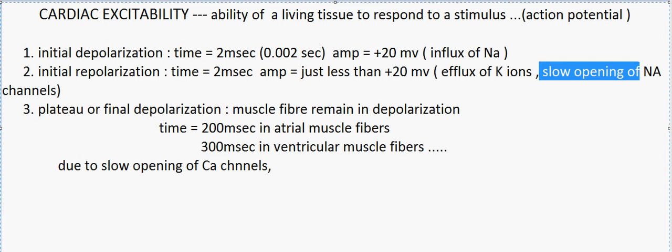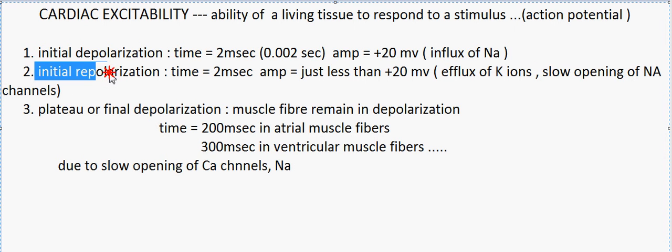So there is slow opening of calcium channels, there is influx of calcium as well as the sodium, which was opened previously during the initial repolarization phase. So there is also influx of calcium and the sodium, which tends to maintain the positivity.